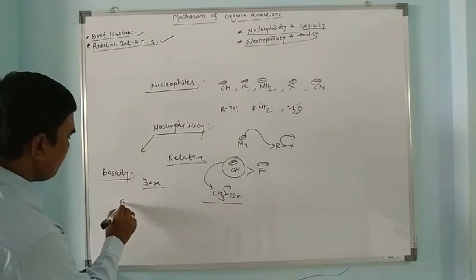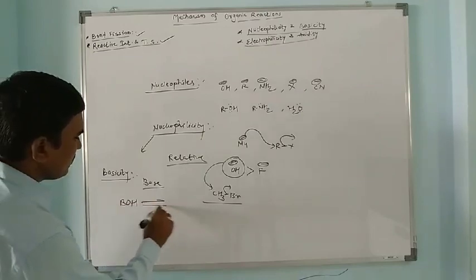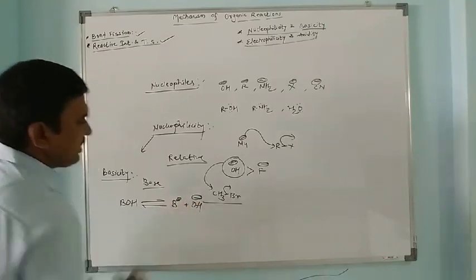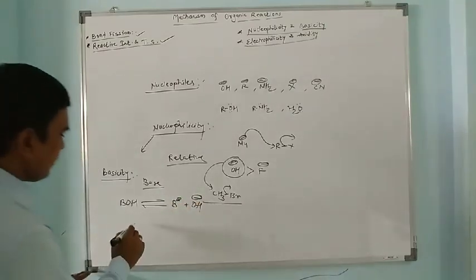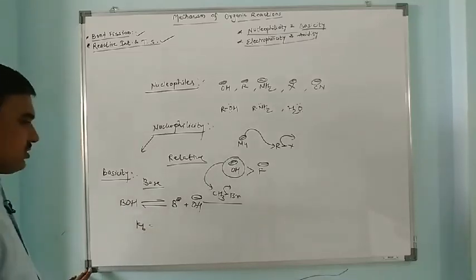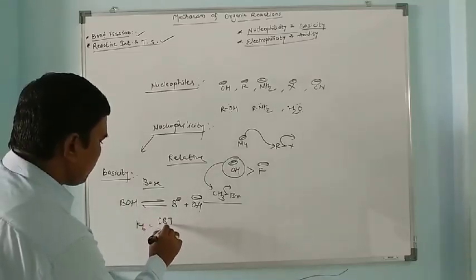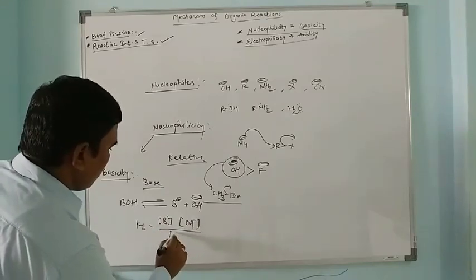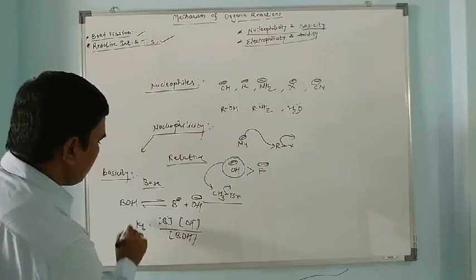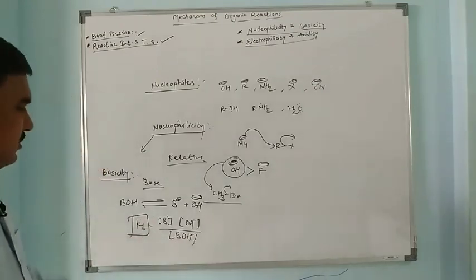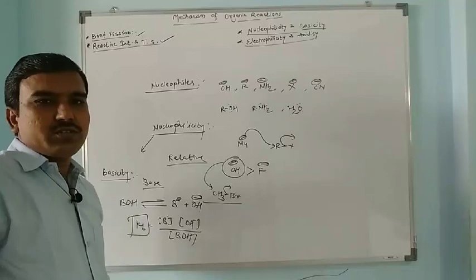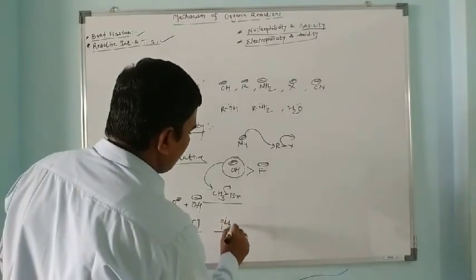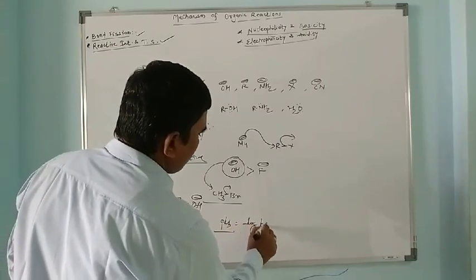Suppose we take the example of BOH. It undergoes dissociation and gives B plus and the OH minus ion. From the law of mass action we can find the dissociation constant Kb: the concentration of B plus times the concentration of OH minus divided by the concentration of BOH. So this Kb can be determined. Kb is the dissociation constant of the base, and it can be reflected in pKb, the negative log of Kb.